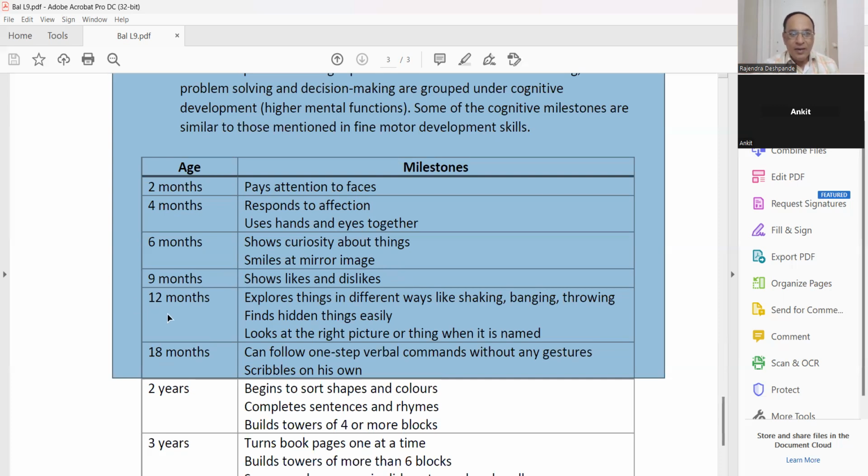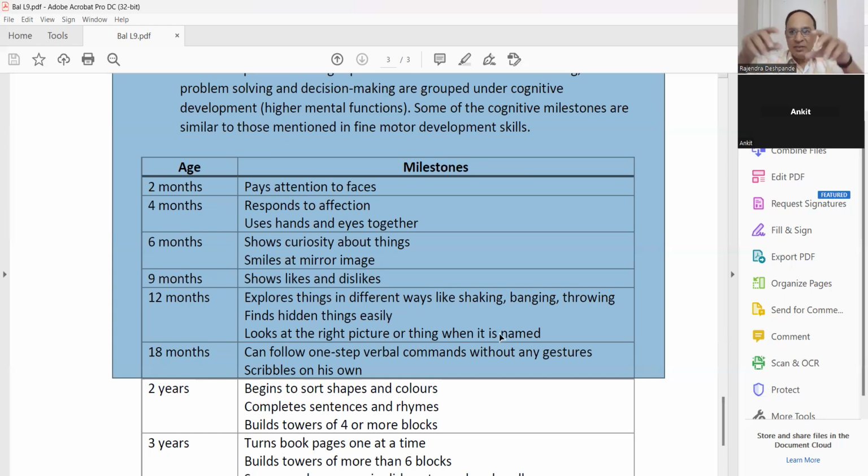Okay. 12 months, explores things in different ways, like shaking, banging, throwing. Finds hidden things easily. If you hide an object, he will immediately find it. Then looks at the right picture or thing when it is named.